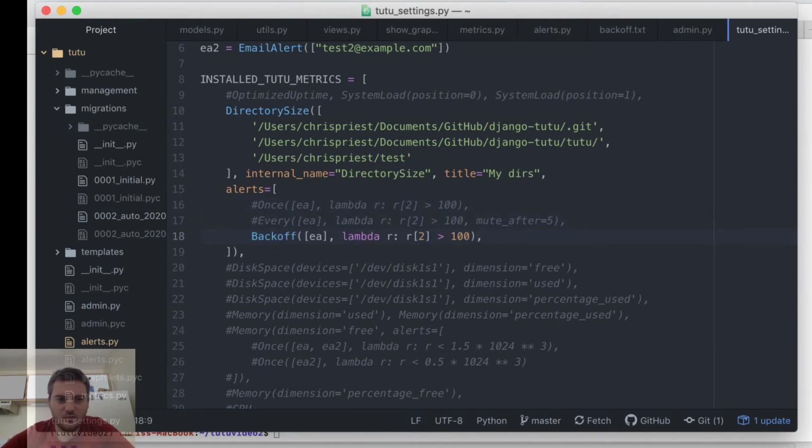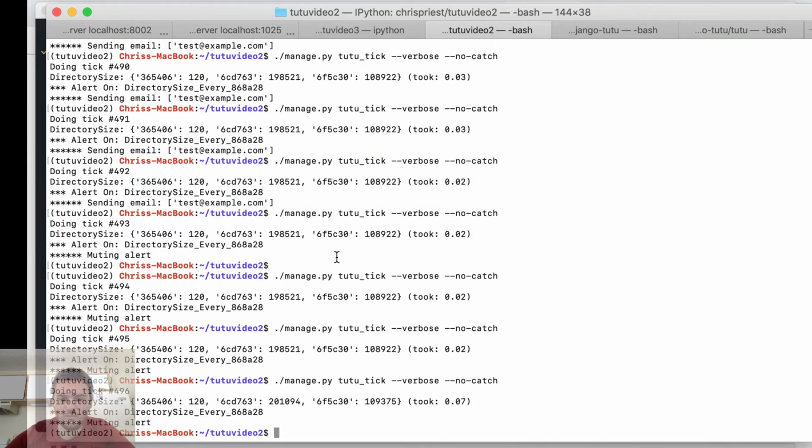Now, the next thing I'm going to do is install this backup metric. This is just saying that the R2, which is this is 0, this is 1, this is 2, is just a folder with test. And we're just testing that the directory size is greater than 100. And it is, I added a file that's more than 100 bytes. So when we do the tick and we check the alerts, this is going to return true, and that's going to turn on the alert, and then hopefully it'll do the backoff correctly.